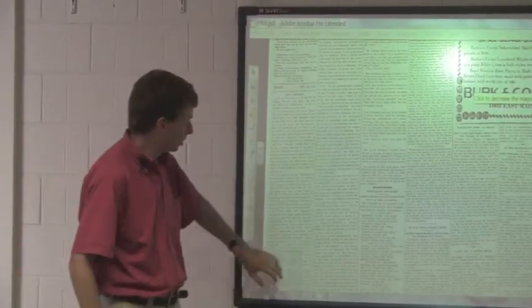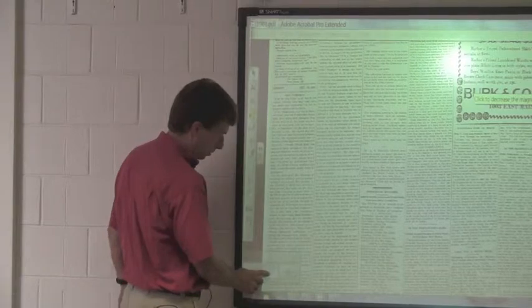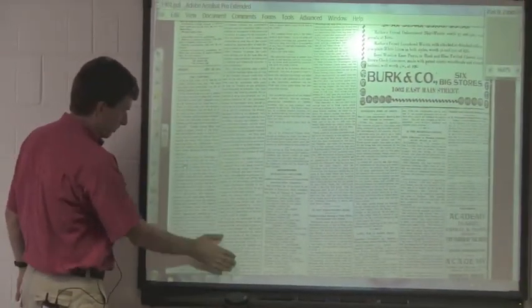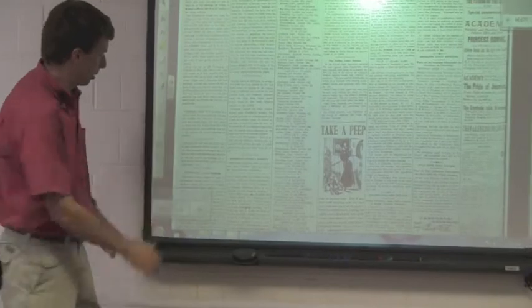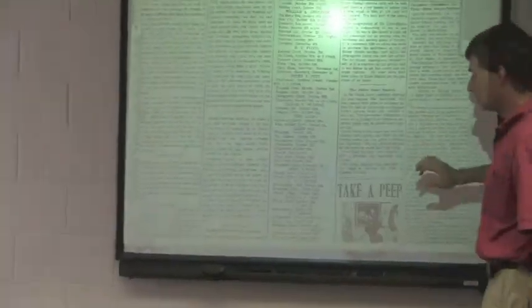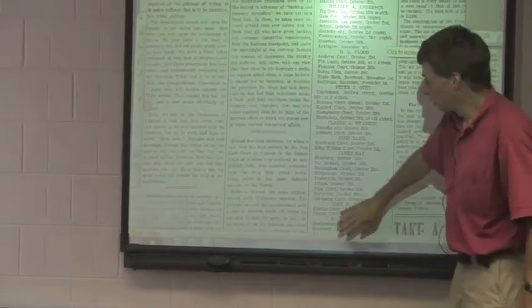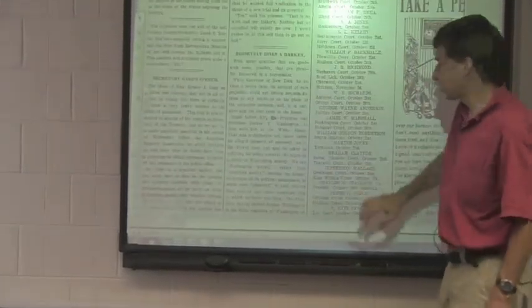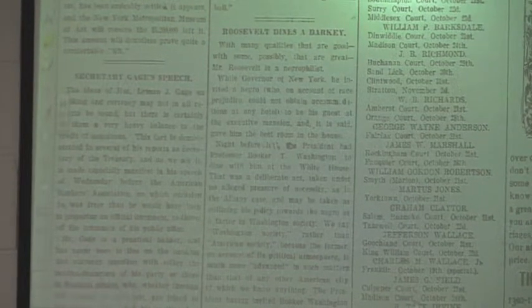Now the one we're interested in, see if I can get this to go up. Nope, we didn't want to do that at all. It actually starts down here at the bottom. For that reason, it's a little hard to find, but again, you see the headline here, Roosevelt dines a darky. And often editorial headlines will be intended to grab your attention, even more so than, I mean, any newspaper headline is designed to do that, but often the editorial headline is trying to do that even more explicitly, although here you see a different example.